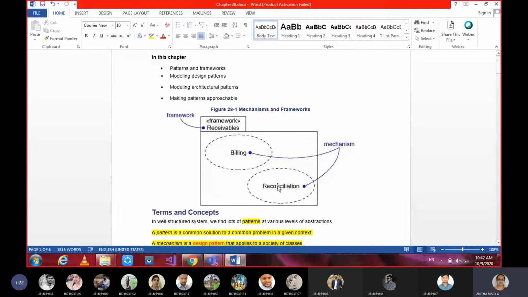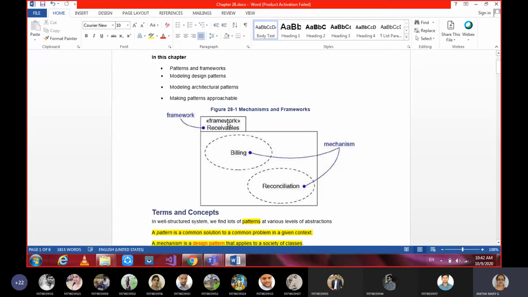Otherwise you can also say collaborations are called mechanisms. And the grouping of these collaborations, or grouping of mechanisms, makes your framework.